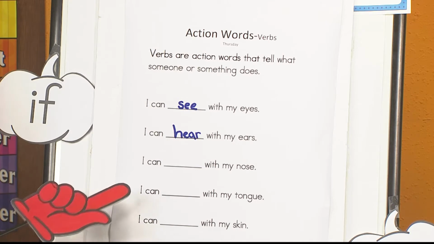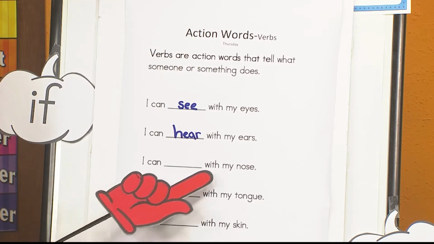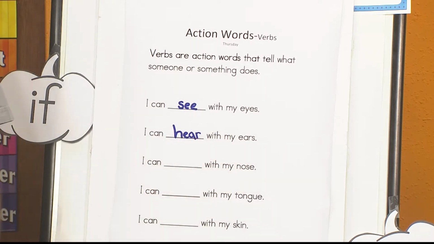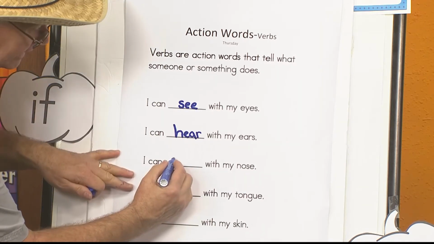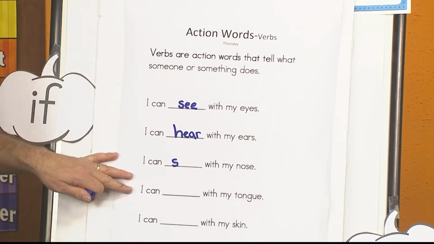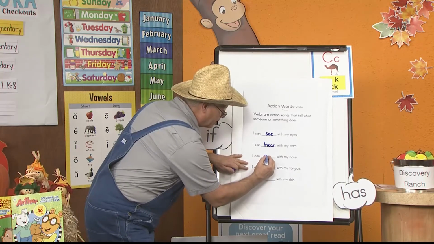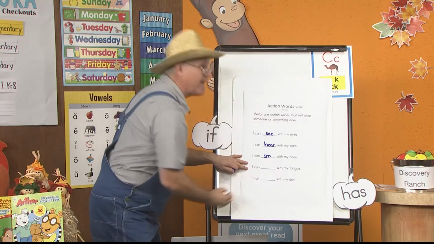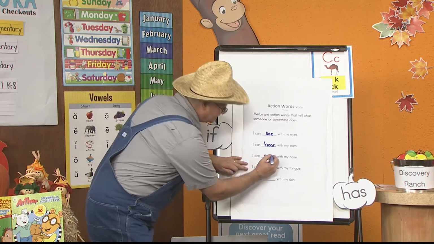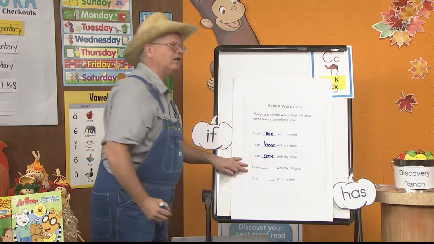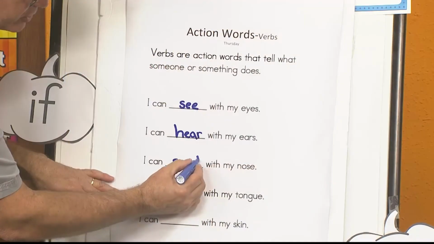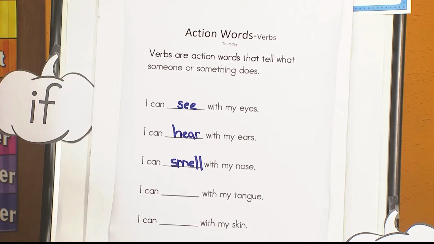Ooh, let's look at the next one. I can blank with my nose. What's the action word there that you can do with your nose? Right, smell. What's the beginning phoneme in smell? Oh, S. Do you hear any more phonemes? Listen. Yeah, M. Yes, E. Smell. L. And actually, it has two L's. Smell. Okay, let's look at the next one.